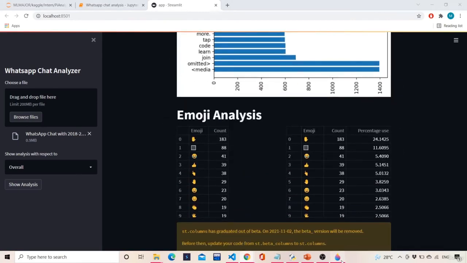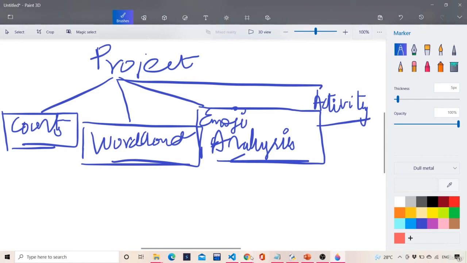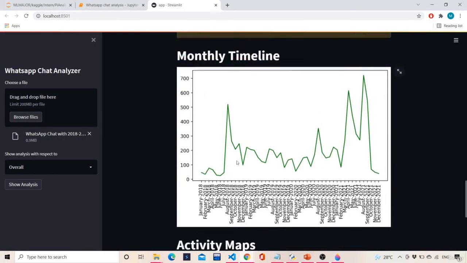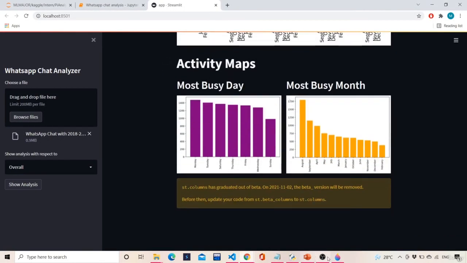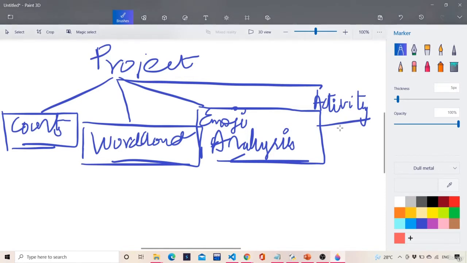Then we have emoji analysis, and then we have the monthly timeline and activity maps. These come under this activity only. In the monthly timeline, you can add a monthly timeline, or you can even add a yearly timeline. You can even add a weekly timeline as well. You can add many features if you want.